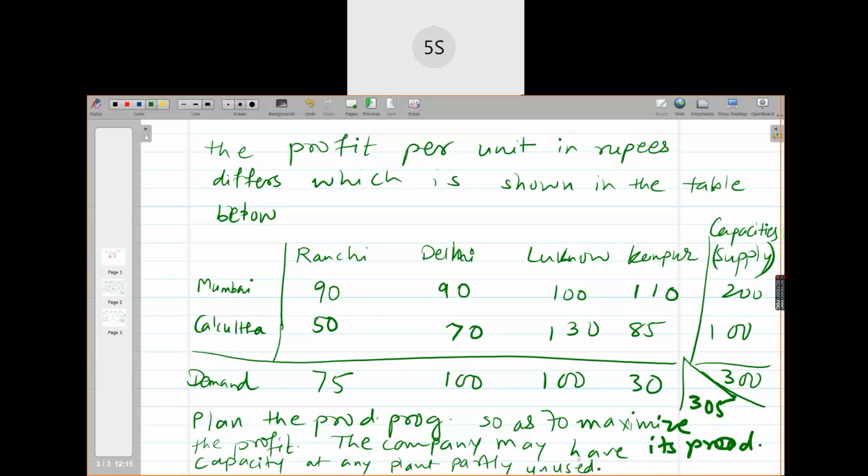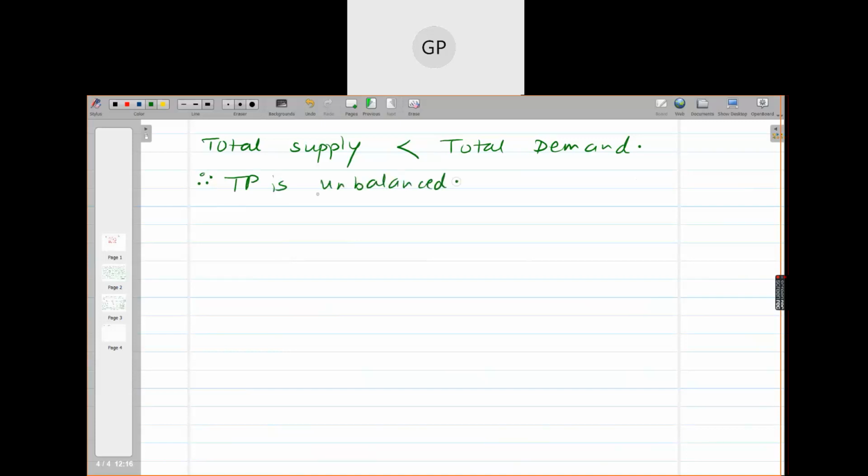Can I go to the next page? Yes, ma'am. You wrote 300, 305. So total supply is less than total demand. Therefore, TP is unbalanced, right?